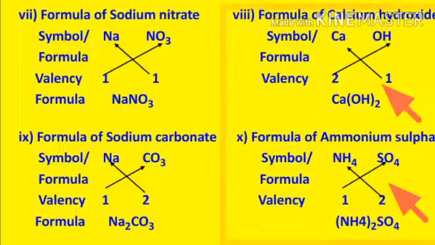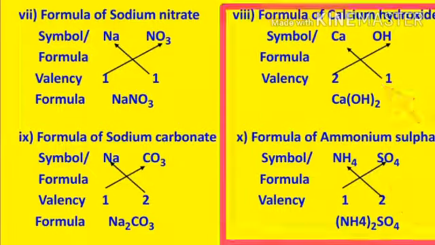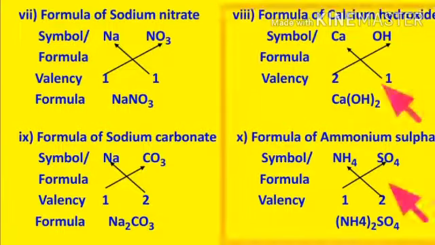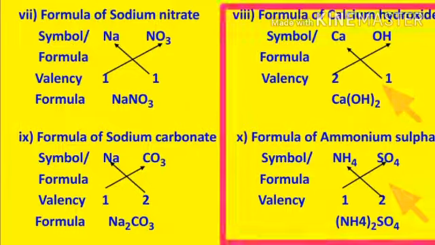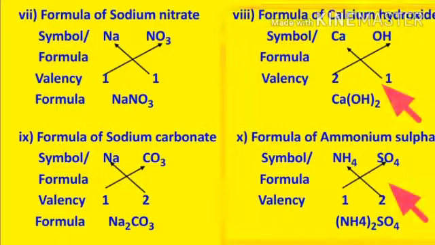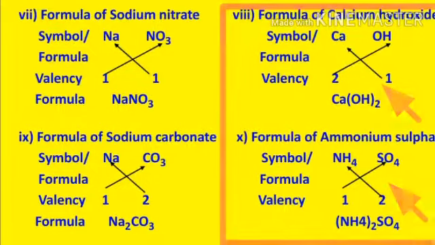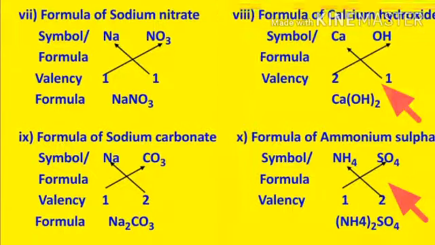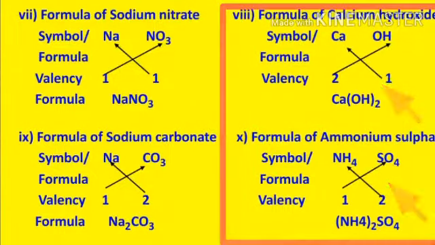The first is calcium hydroxide. To write calcium hydroxide, first you write the symbols of the elements involved in the compound, that is Ca and OH. OH is hydroxide, it is a polyatomic ion. Now the next step is to write the valencies. Calcium's valency is +2 and OH is -1. So when we cross over, we see that the polyatomic ions are more than 1, so you have to place them into the bracket.